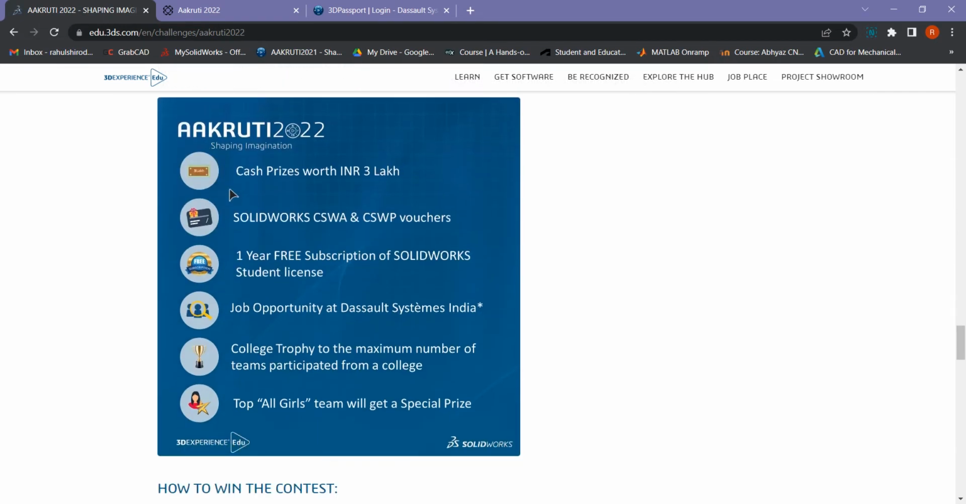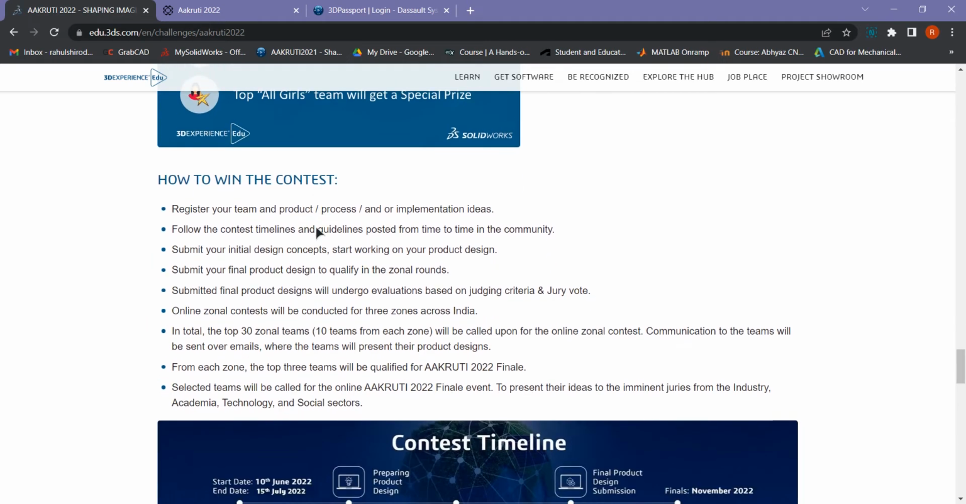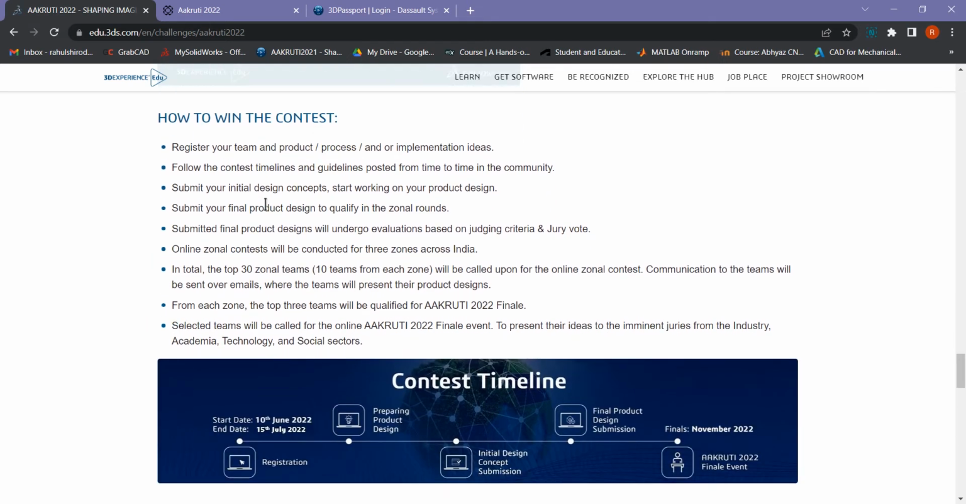Now come to the prize. The cash prize is 3 lakhs. Everyone will get SolidWorks CSWA and CSWP vouchers and 1 year free subscription of SolidWorks, and you can also get good job opportunities at Dassault Systèmes India. Okay, so these are all the criteria.